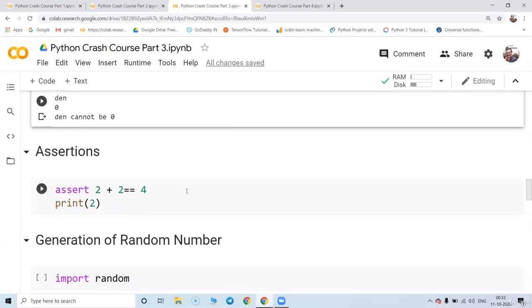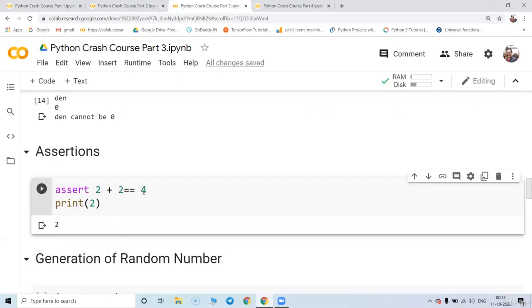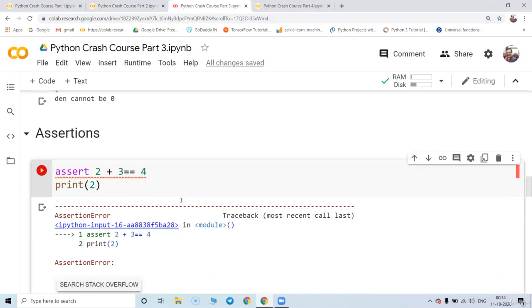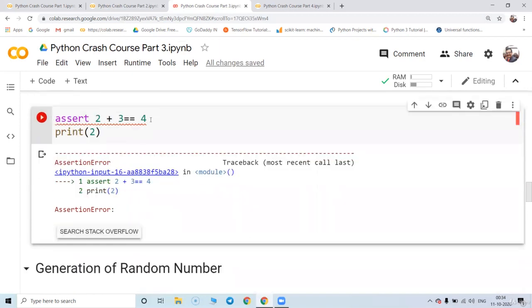Great. So now what is the meaning of assertion? This is basically used for software testing or program debugging purposes. If the previous statement is true, it is going to say true. Like 2 plus 2 equal to 4. If I check it with assert, nothing is printed. Suppose I put a wrong condition over here and run this, it's going to say assertion error. So if the condition is not satisfied, the assertion will not go to the next one.